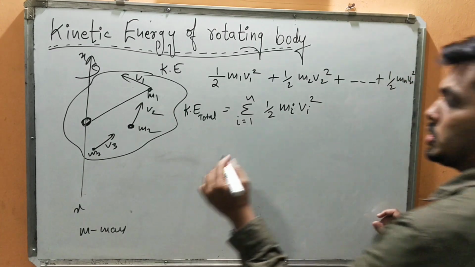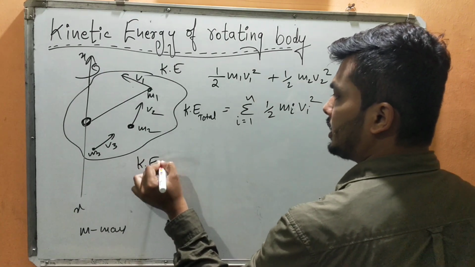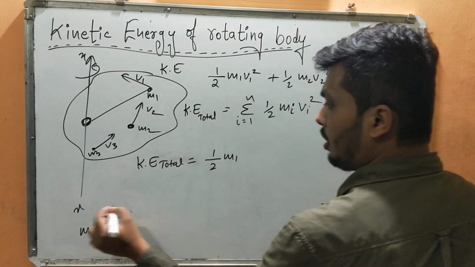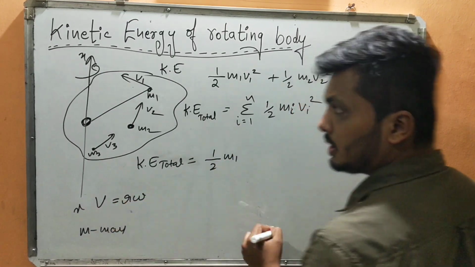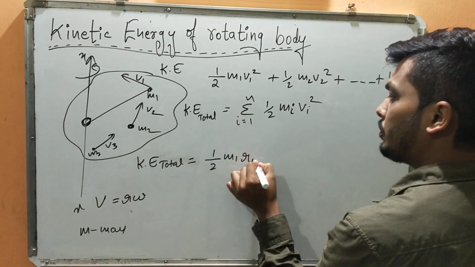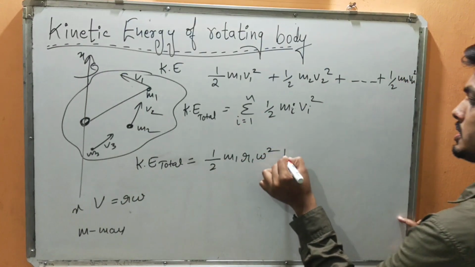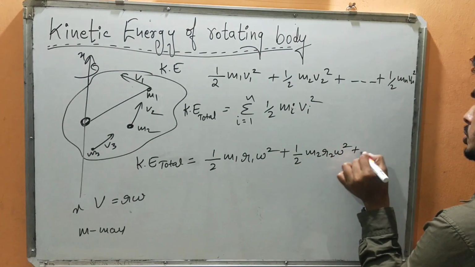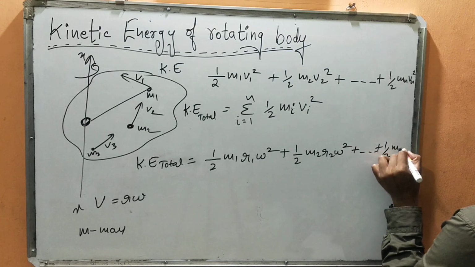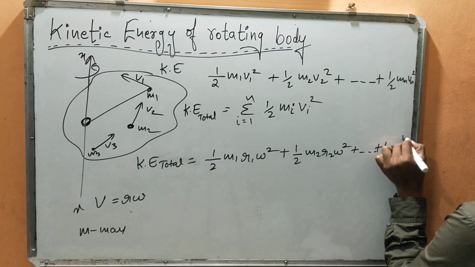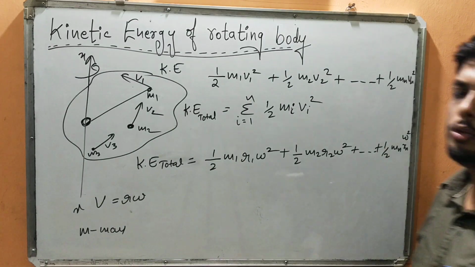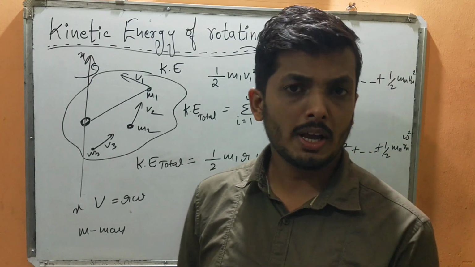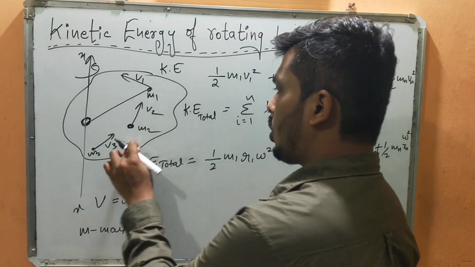So I'll apply that. Total kinetic energy, I'll first apply to this only: half m1, instead of v here, R omega. So instead of v1, shall I write R1 omega square, plus 1 by 2 m2 R2 omega square, plus so on up to half mn Rn, and here I'll write omega square. Now I had told you one thing very clearly in the first class, that omega will remain the same throughout for all the particles.